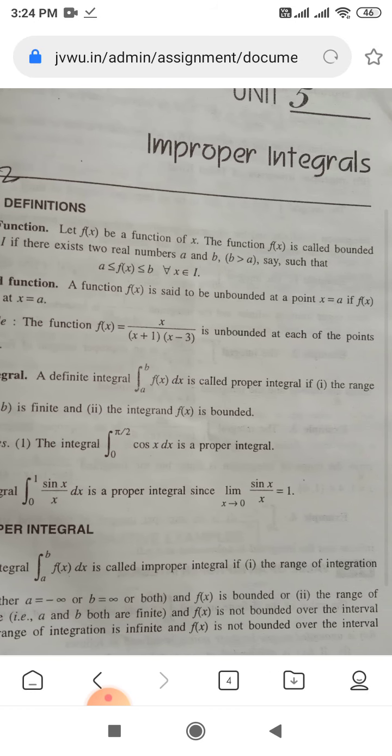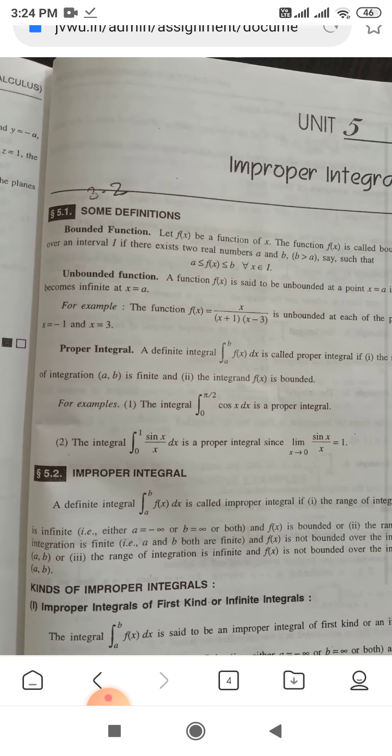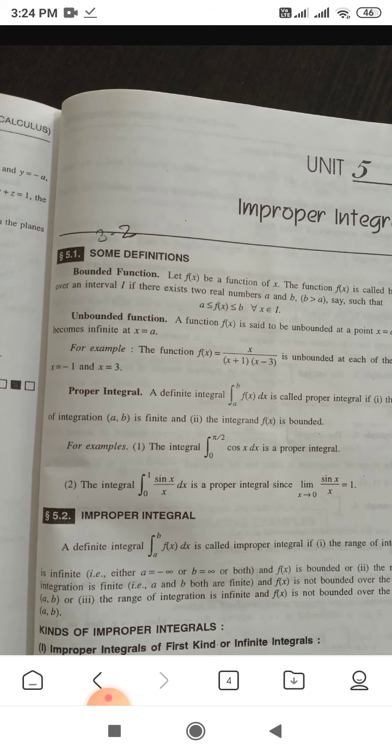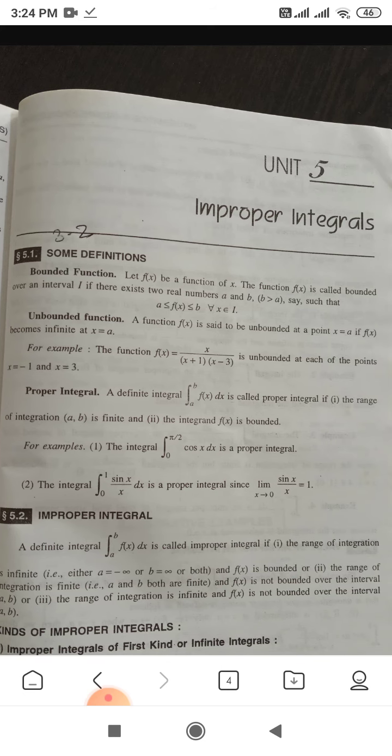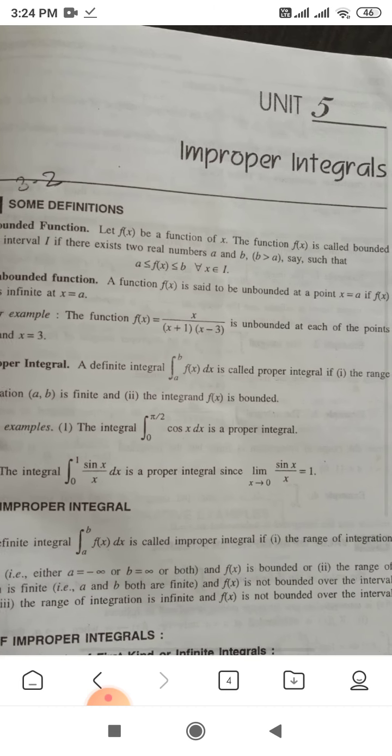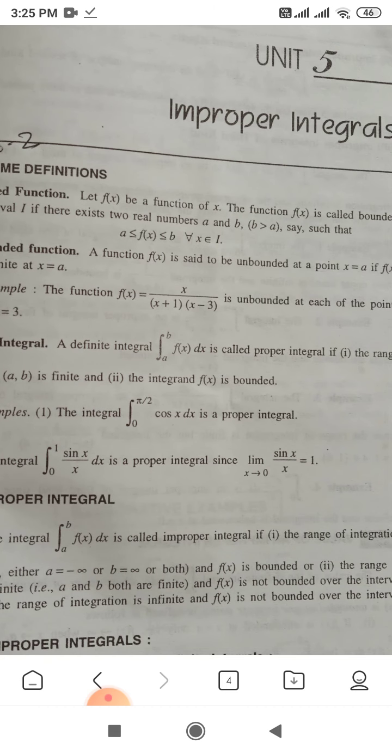So before knowing the improper integral, it is very essential to know the bounded function and unbounded function. So the definition of bounded function is in front of you. Suppose f(x) is a function of x. The function f(x) is called bounded over the interval I if there exist two real numbers a and b such that b is greater than a.